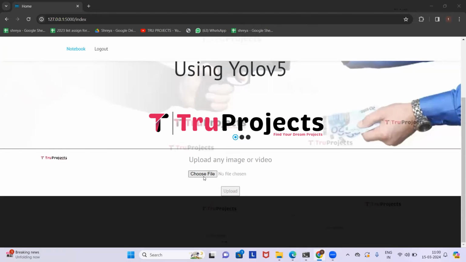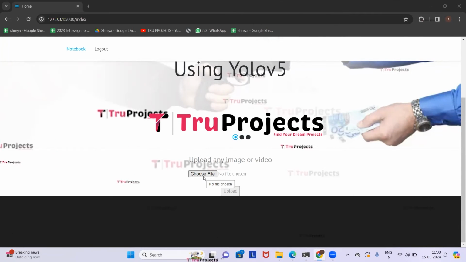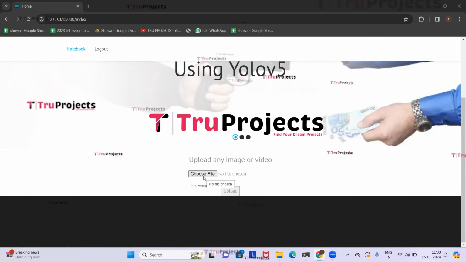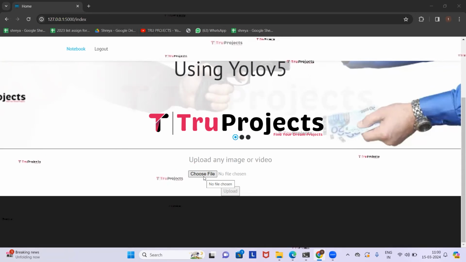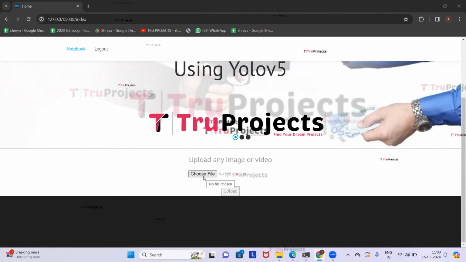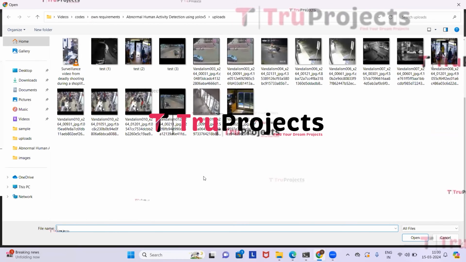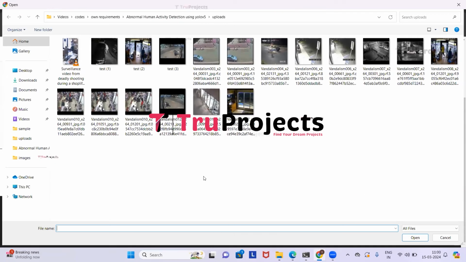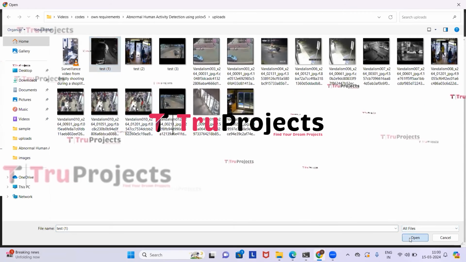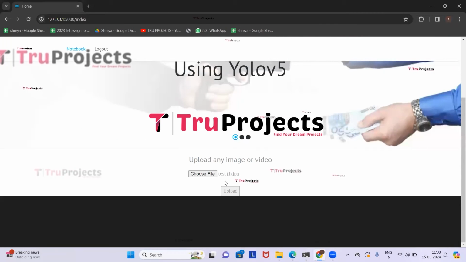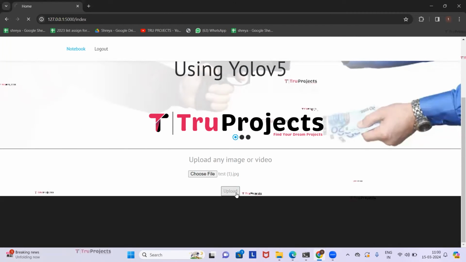So here we can see a choose file button. We need to click on that for uploading the CCTV footage for the detection of abnormal activity in humans. Here in the project, we are going to do the detection of abnormal activity in both images as well as videos. So click on the choose file button for uploading the files. These are some of the test cases using which we are going to detect the abnormal activity in humans. So I'm going to upload the second image. Now click on open. Here we can see that the image has been loaded. Now click on upload.